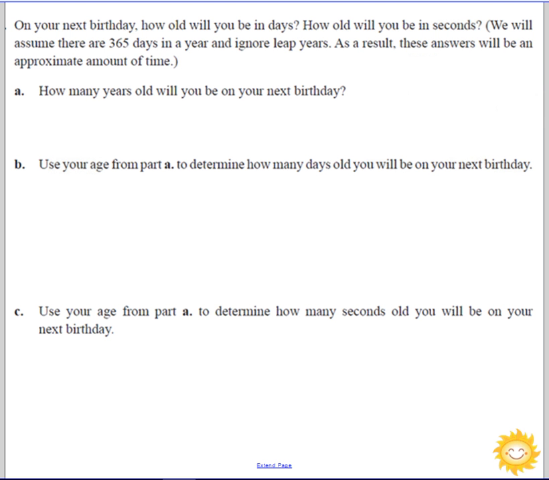Our final story problem is looking at age. I'm going to use my age as an example, but when you're writing this down, you can plug in your age and figure out the answer for yourself. So I'm giving away that on my next birthday, I will be 42. Not a shame, just 1 more year closer to retirement. And so we know that there's 365 days in 1 year. It tells us to ignore leap years up there.